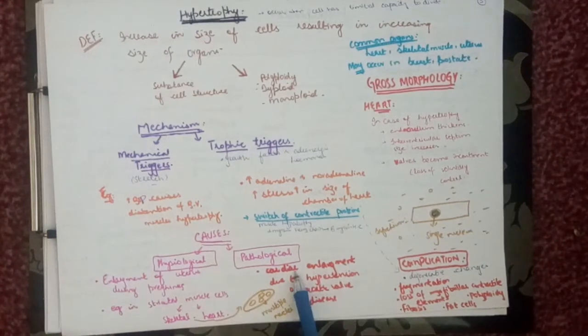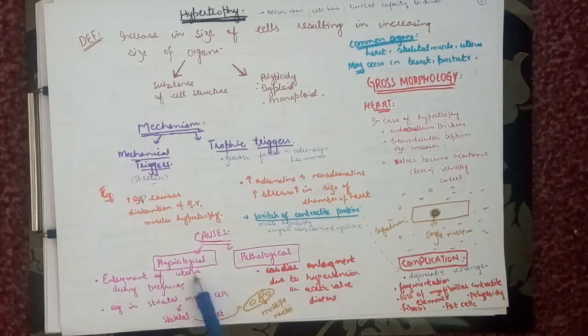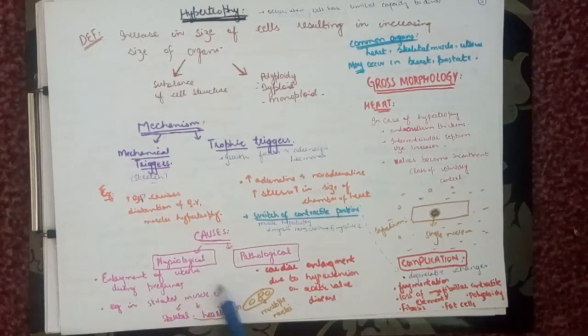Causes can be physiological as well as pathological. Physiological, for example, enlargement of uterus during pregnancy. Also, it is seen in striated muscle cell. Striated muscle cell involves skeletal muscle and heart muscle. Skeletal has multiple nuclei while heart has a single nucleus. Pathological involves cardiac enlargement due to hypertension or aortic wall disease. Common organs may be heart, skeletal muscle, uterus, but it is also seen in breast and prostate. Okay.